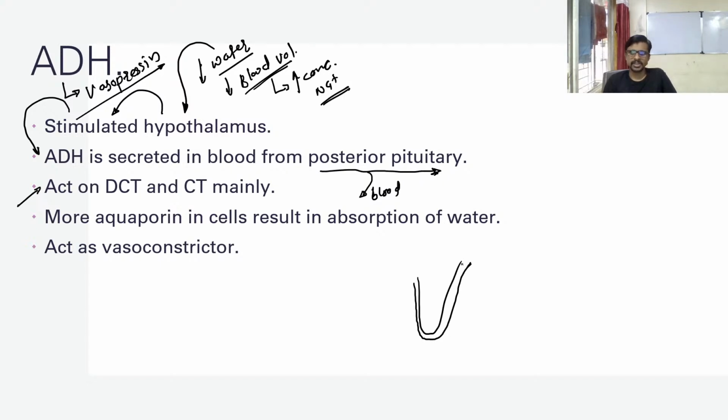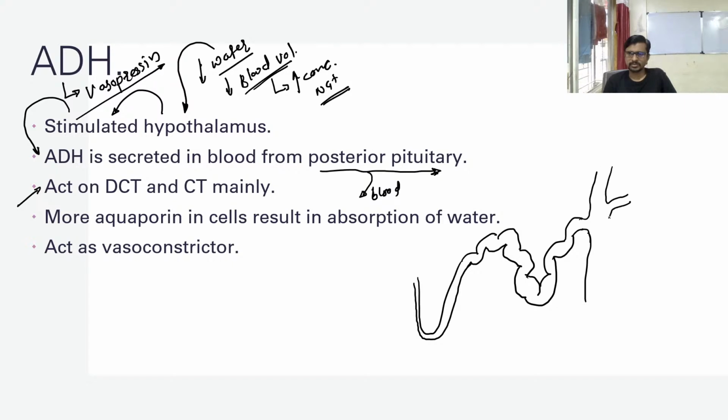Here is your collecting duct, having different types of neuron connections. So your ADH comes and acts here.